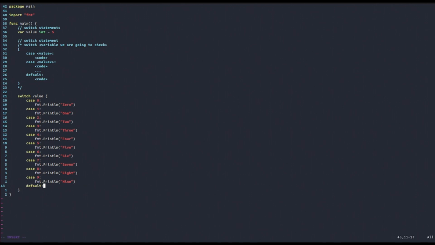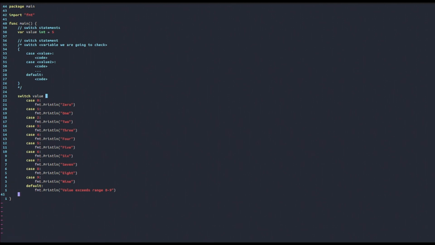And then maybe we want to insert a default clause. So maybe if our value is not between 0 and 9, we can say value exceeds range 0 to 9, for example. And this is basically our check.